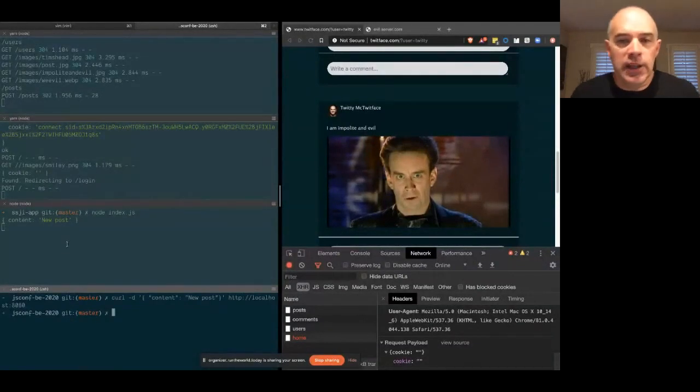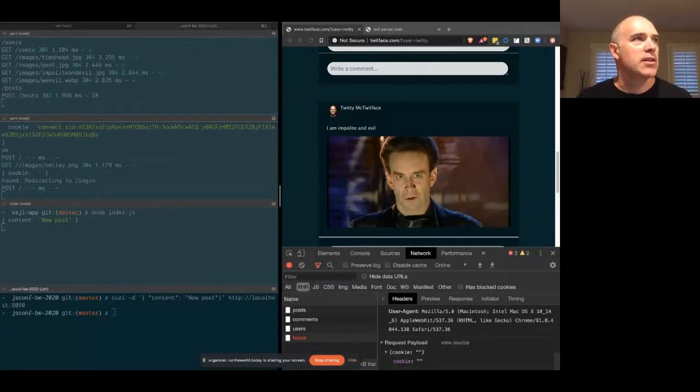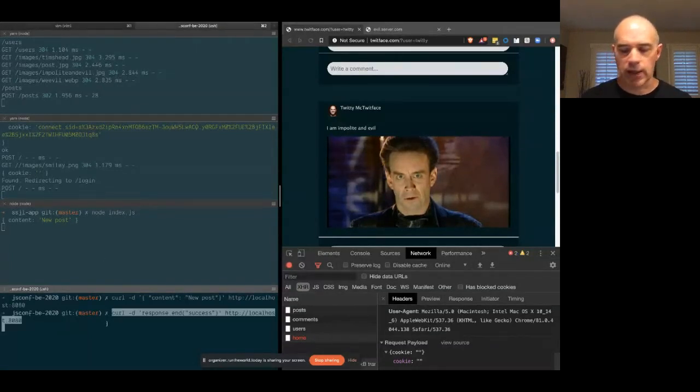So now Evil Weevil comes along and decides to probe. Probing is a technique for trying to find whether or not vulnerabilities exist by doing things that don't require a lot of work but give you back some information. So what if Evil Weevil decides, instead of sending a post, I'm just going to probe, and I want to find out, A, whether this is a Node web server, and B, whether that endpoint is going to let me run code. So instead of sending JSON, I'm just going to send a command here. I'm going to tell it to end the response and send back the word success if that's successful.